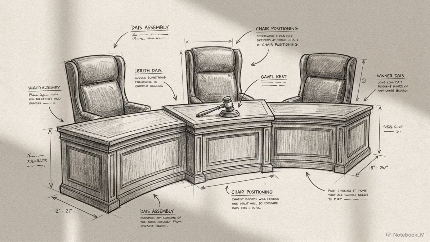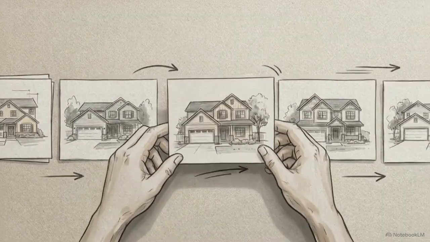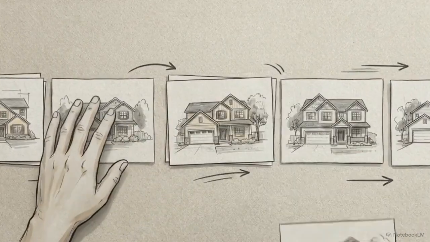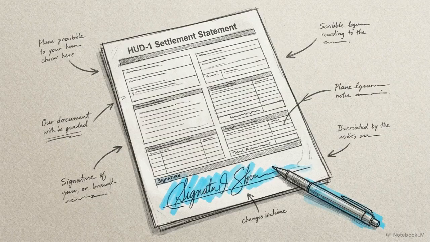The Appraisal Review Board, or ARB, operates on strict rules of evidence. They only respond to hard, verifiable data regarding your property's specific condition and the local market. First, comparable sales. Gather quantifiable data on similar homes in your specific neighborhood that have closed and sold recently. Second, your own purchase records. If you bought your house recently, a formally signed HUD settlement statement showing the actual sale price is excellent proof.